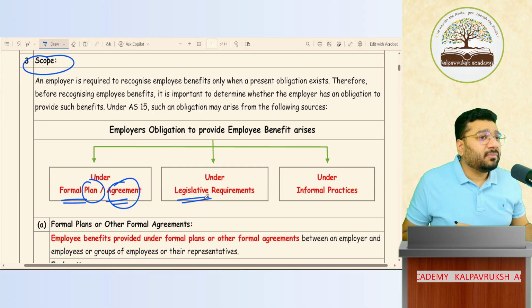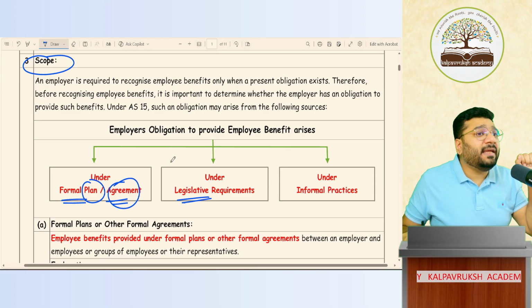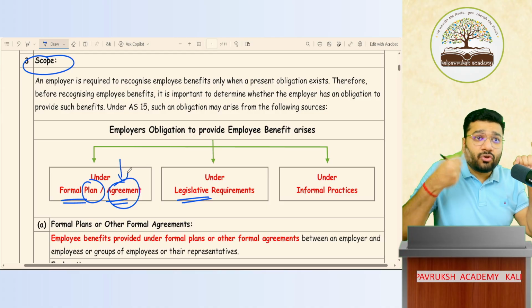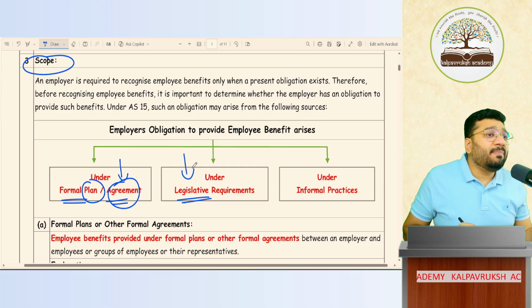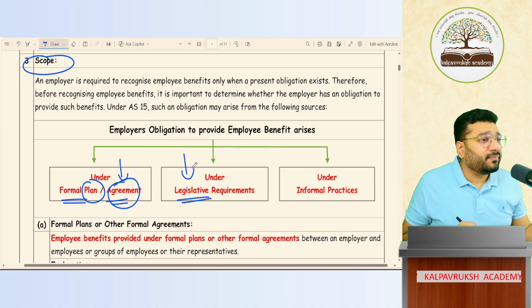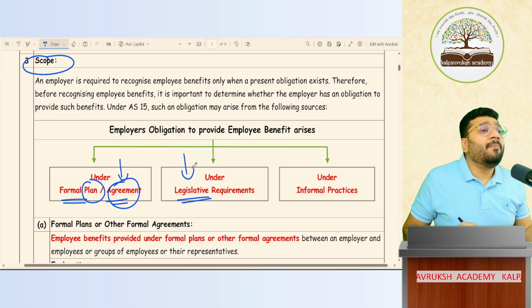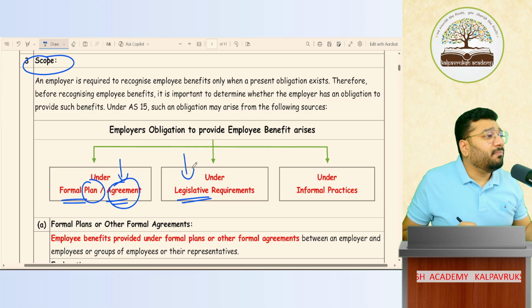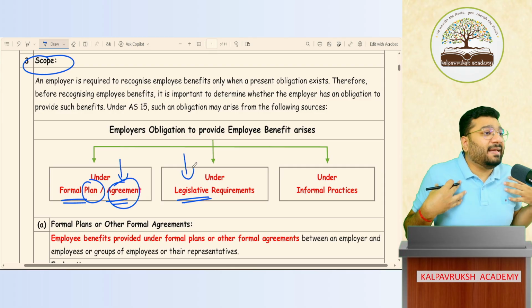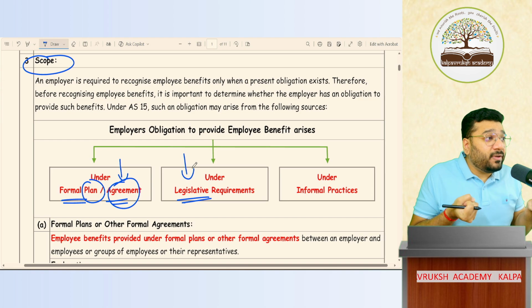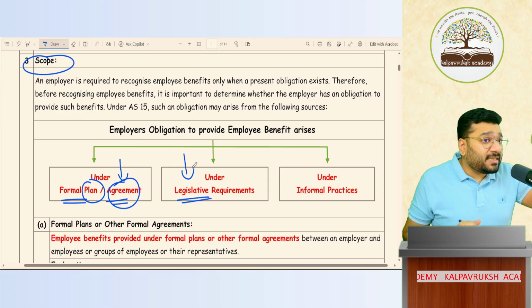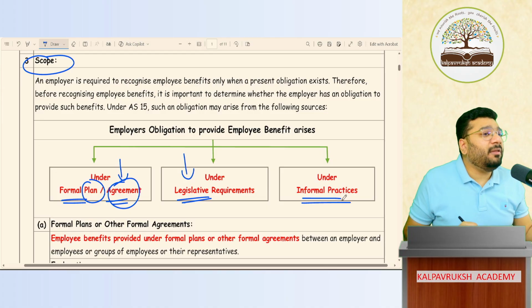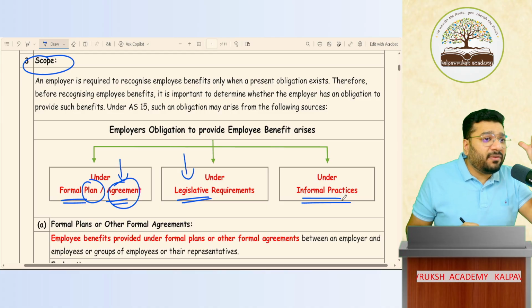Third, I have not promised anything to the employee in writing that I will give you so much employee benefit, nor does the law compel me to give such benefit. But still, there is some employee benefit that you have to record. Example, Diwali bonus. Diwali bonus is a practice that has been followed in India by many entities for several years. So people now believe that bonus is my right to receive. And if there is a right to receive, there is a right to pay. Payment of any amount to an employee becomes employee benefit. But such employee benefit is getting triggered under informal practices. These are the 3 different sources where the employee benefit will get triggered.